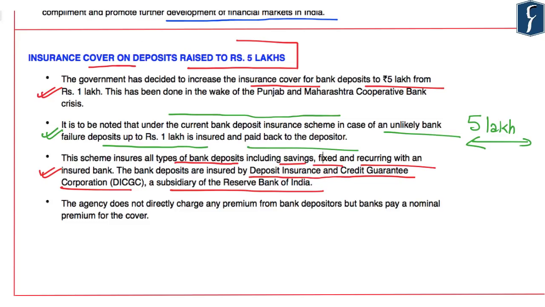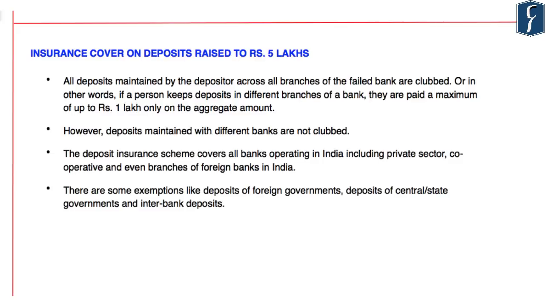It further highlights that the Deposit Insurance and Credit Guarantee Corporation does not directly charge any premium from bank depositors, that is, it does not charge any premium from the customer. But banks pay a nominal premium for the cover to this corporation.